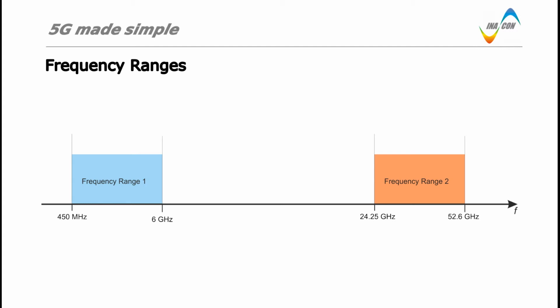3GPP decided to distinguish the frequencies used for 5G deployment into two distinctive frequency ranges. Frequency range 1 for the lower frequencies between 450 MHz and 6 GHz. And in addition frequency range 2 for the higher frequencies between 24.25 GHz and 52.6 GHz.